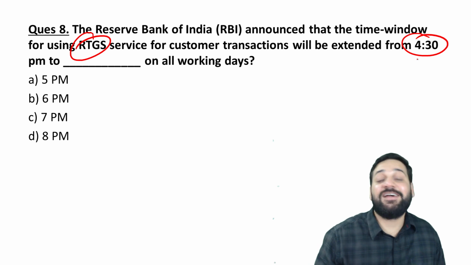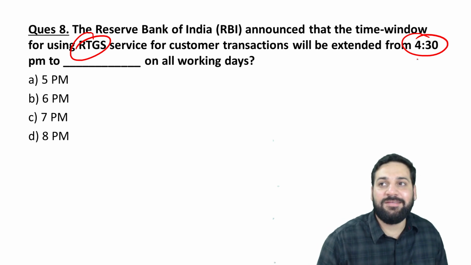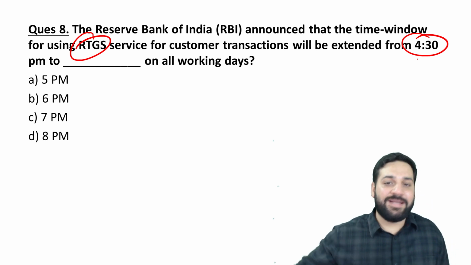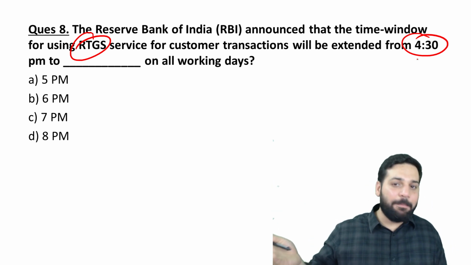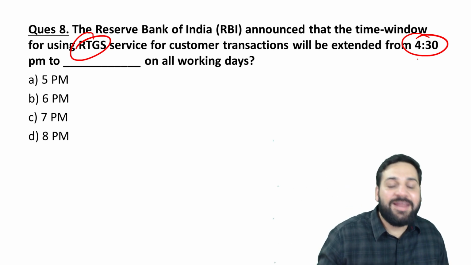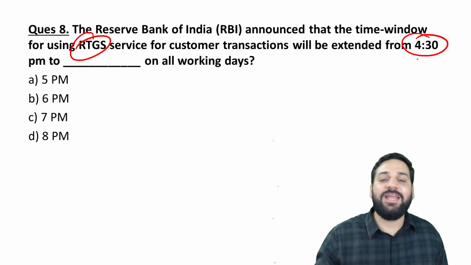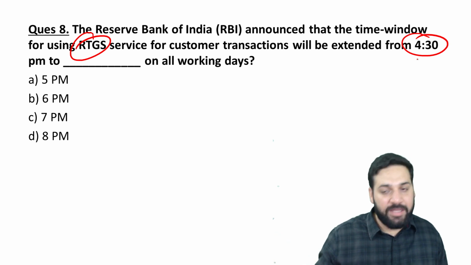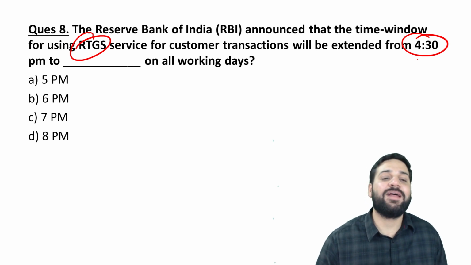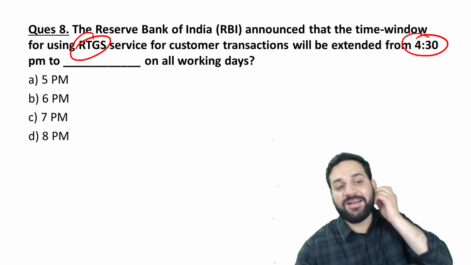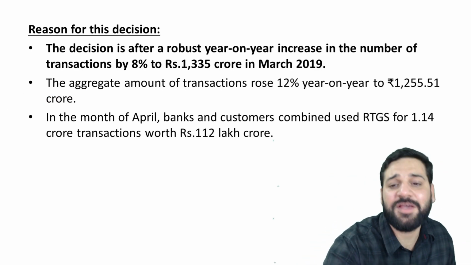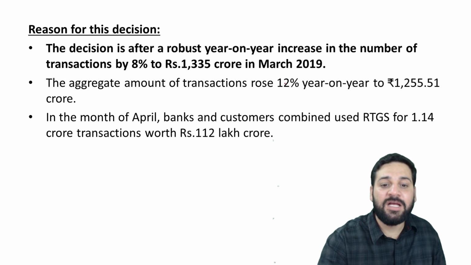Anyway, the bankers are sitting in the banks till 7 p.m., 8 p.m. My brother is in HDFC. He's sometimes sitting there till 10 p.m. So why close the window of RTGS at 4:30, while anyway they are sitting there till 8 o'clock? RBI understood this fact, so they extended the window to 6 p.m. Anyway, the transactions have increased.